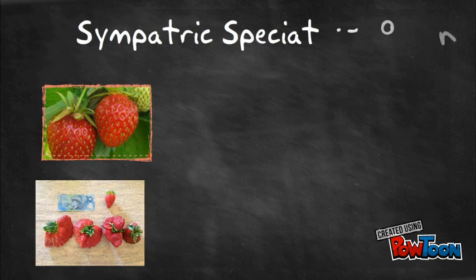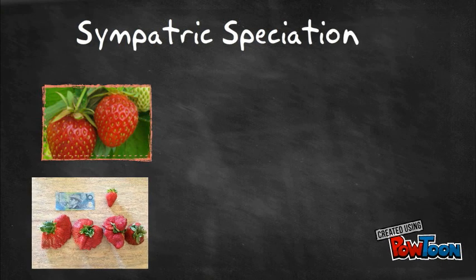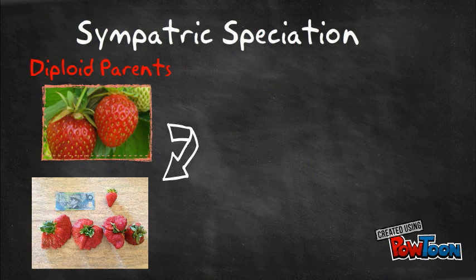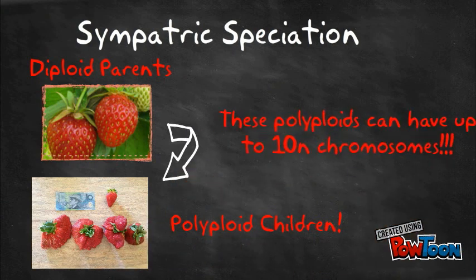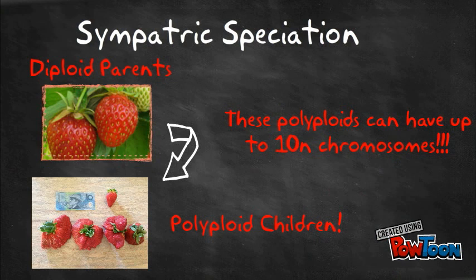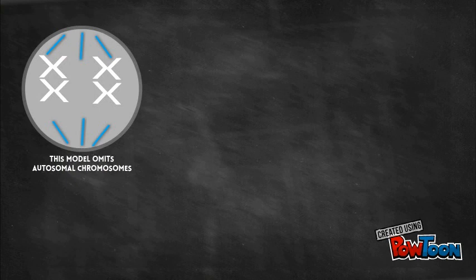Now, onto sympatric speciation. But let's move away from the cute and fuzzy and go towards maybe the small and sweet. Strawberries. Strawberries tend to be diploid, but sometimes when the plant reproduces, the offspring are polyploid instead. These offspring may have up to maybe 10 N chromosomes. When the number of chromosomes increases above 2N, the resulting plant is a polyploid.